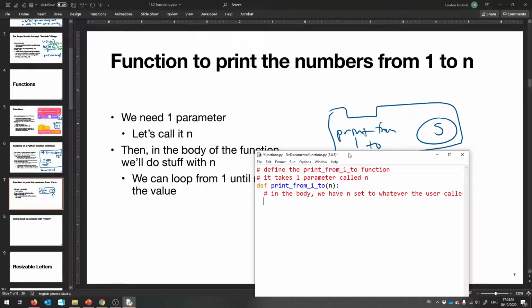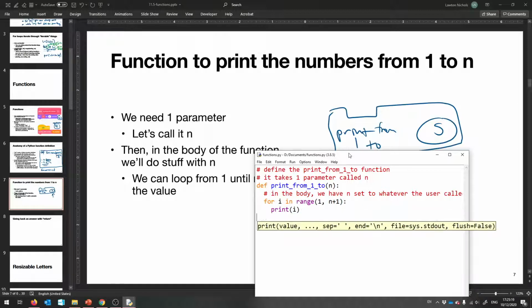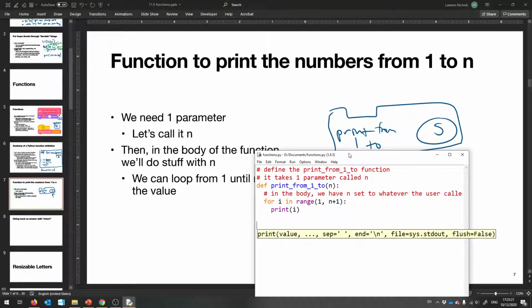Okay, so let's do this. How do we print from 1 to n given this n value? Well, we'll say, all right, for x in range, or we can even use i, it's an iteration variable, right? For i in range, 1, n plus 1, right? That's how you do the range. Print i. Okay, that's all.